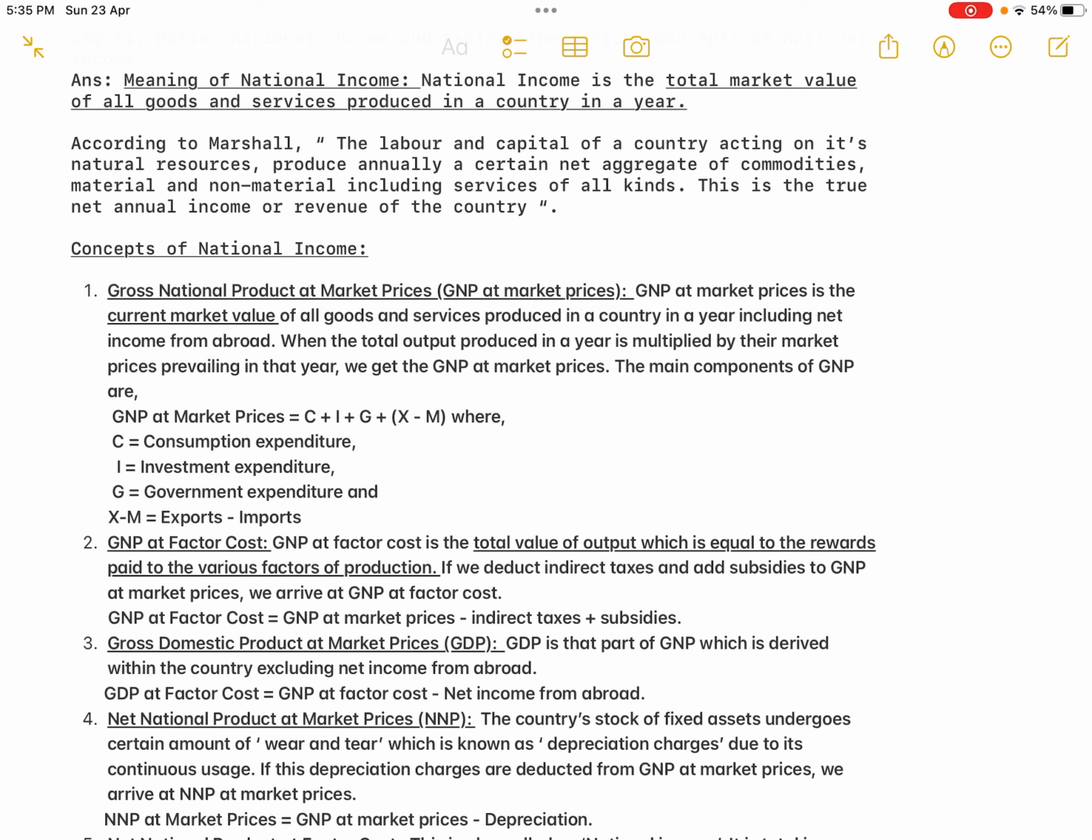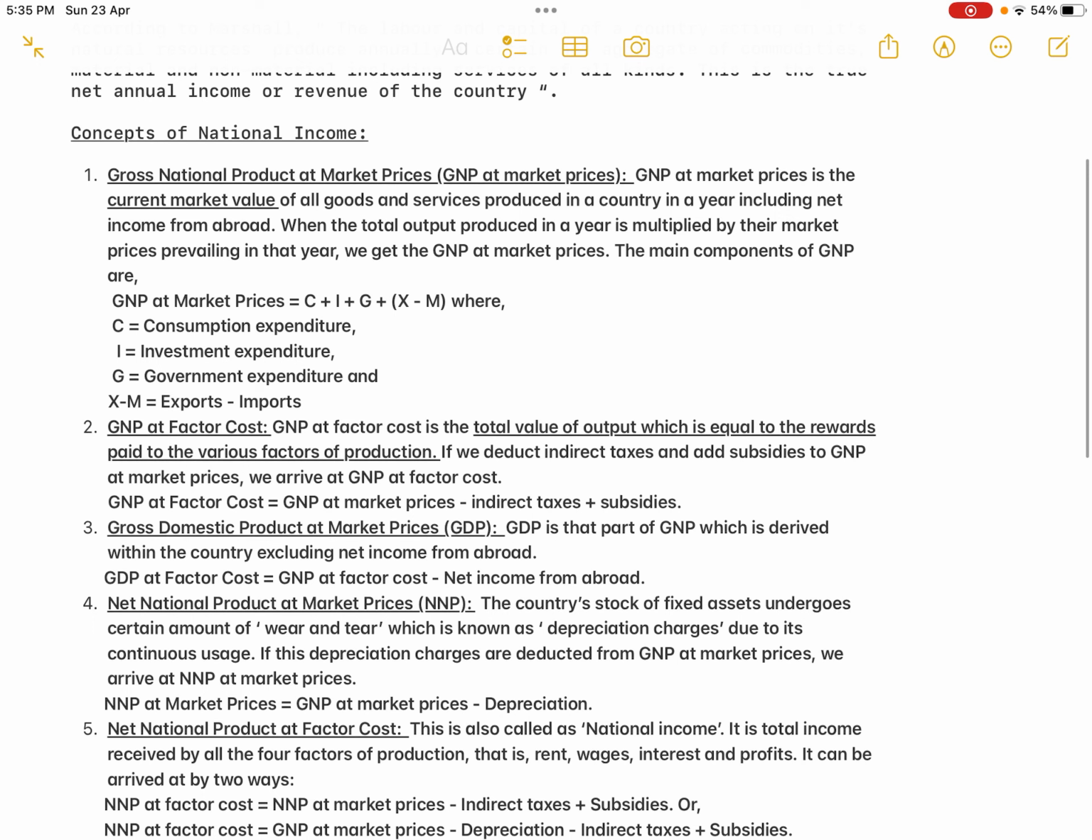So that is the first point, the concept of GNP at market prices. Now the second concept is GNP at factor cost. Now what is the difference? Remember the difference between market prices and factor cost. I mentioned to you indirect taxes and subsidies. Factor cost means the value of the output at the factory level, isn't it? When it reaches the market, the value increases because the indirect taxes are added.